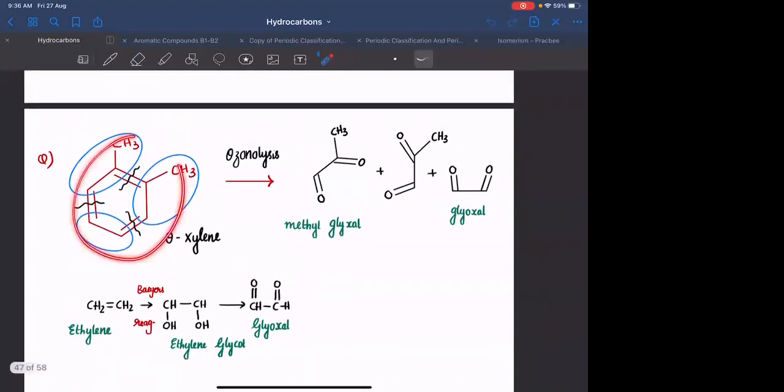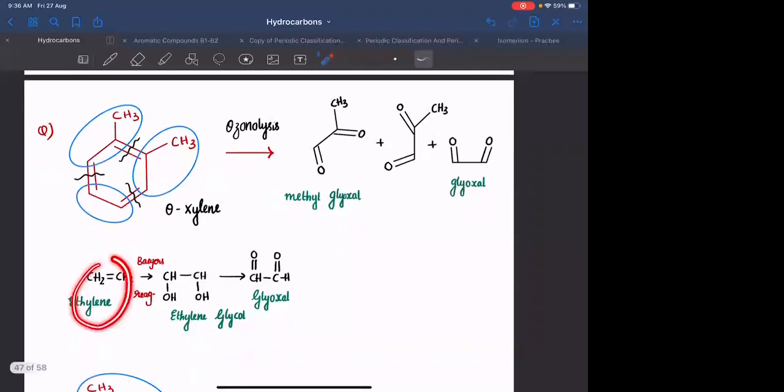If I'm doing ozonolysis of this, you will get methyl glyoxal and then glyoxal. Okay, I hope you know how to write the names of these. This is called ethylene. If we are forming a vicinal diol of this, it is called ethylene glycol. If you are doing further oxidation of this, it can be converted into aldehyde, which is called glyoxal. If you are substituting one of the hydrogens by a methyl group, it is called methyl glyoxal. If you substitute both the hydrogens with two methyl groups, it will be called dimethyl glyoxal.